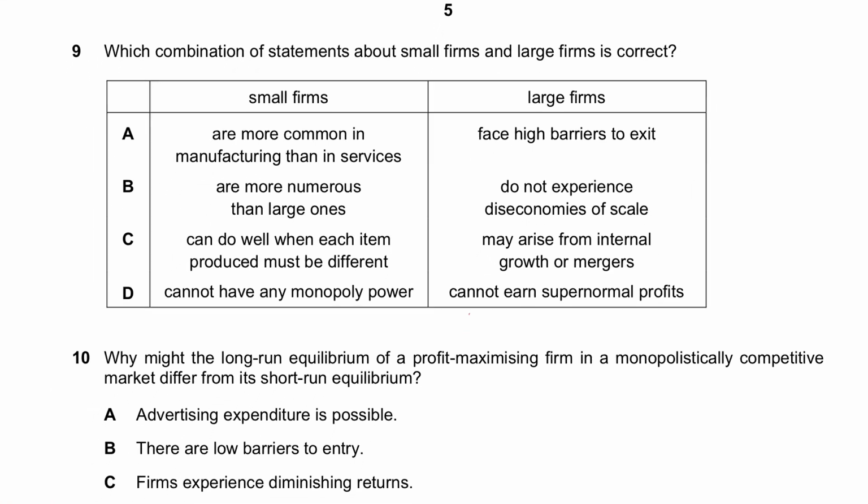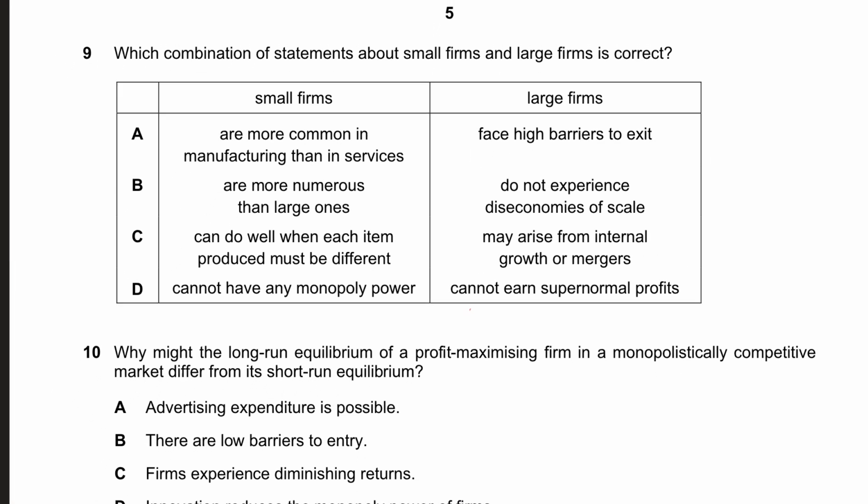In number 9, the question is which combination of statements about small firms and large firms is correct. Remember, small firms are not common in manufacturing, probably more in services, so that's why A is wrong. In B, small firms being more numerous than large firms is possible, but saying large firms do not experience economies of scale is wrong, because large firms do experience economies of scale. Can do well when each item produced must be different is true for small firms. Variety is a reason why small firms survive, and large firms may arise when internal growth or merger happens. That's also true. So C is the right answer.